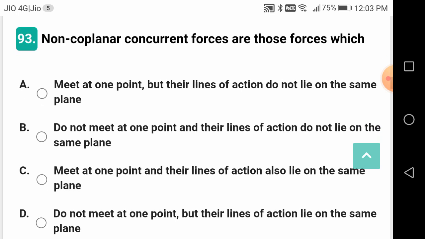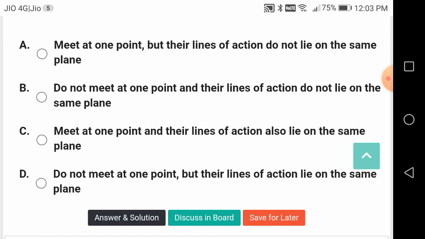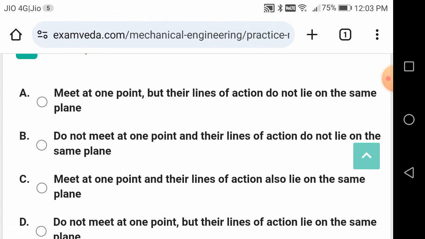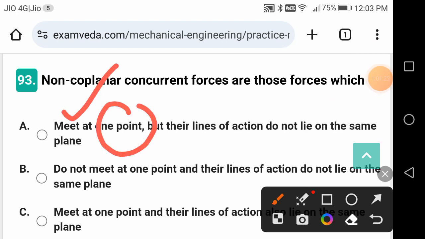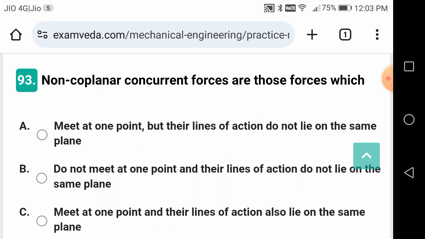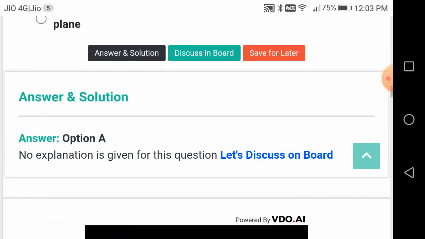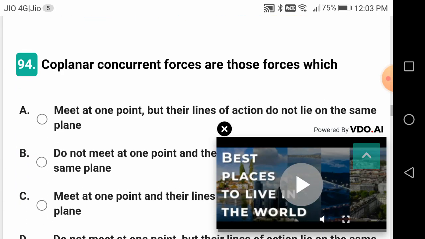Non-concurrent, concurrent forces are those forces which, what is the correct answer? Meet at one point, but their lines of action do not lie on the same plane. Meet at a point means concurrent. Non-coplanar means they are not lying on the same plane. By looking at the words, you can make out the correct answer.